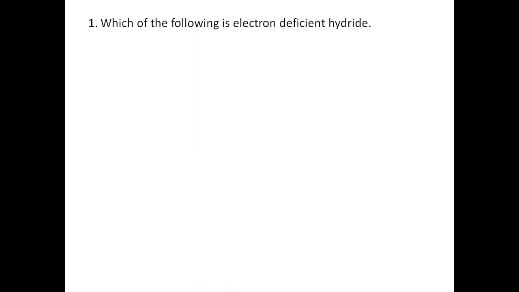So see, the question can be like this: which of the following is an electron deficient hydride? This is an MCQ type question, and you would have these four options. They may change the options also. See what I did here: I have shown A and B, but they can put some other compound, say carbon dioxide, or many others are possible. But what is the answer from your side? Example.